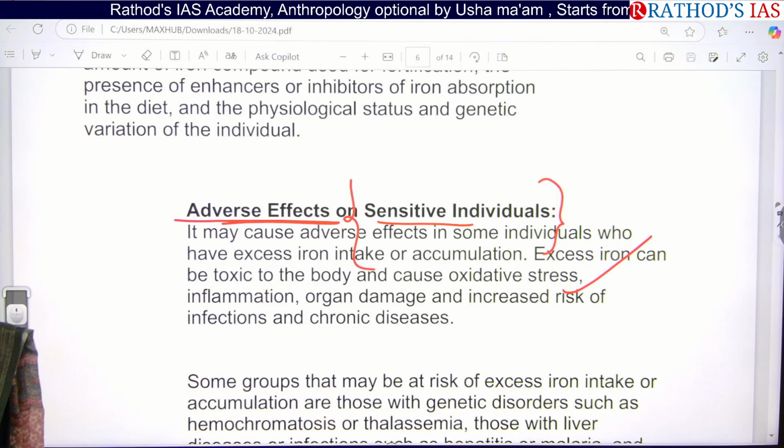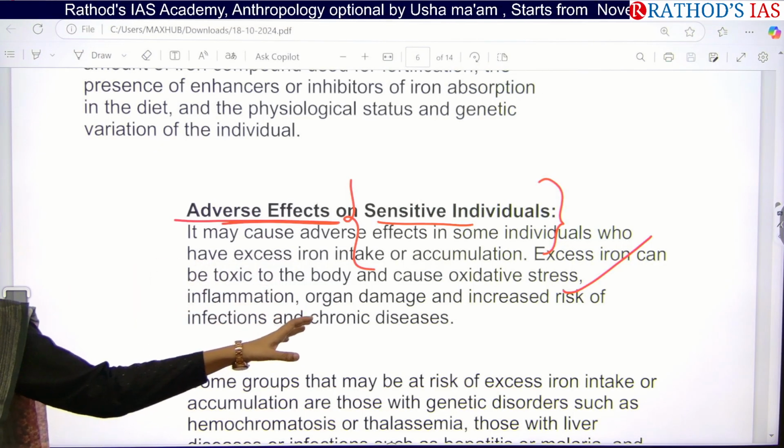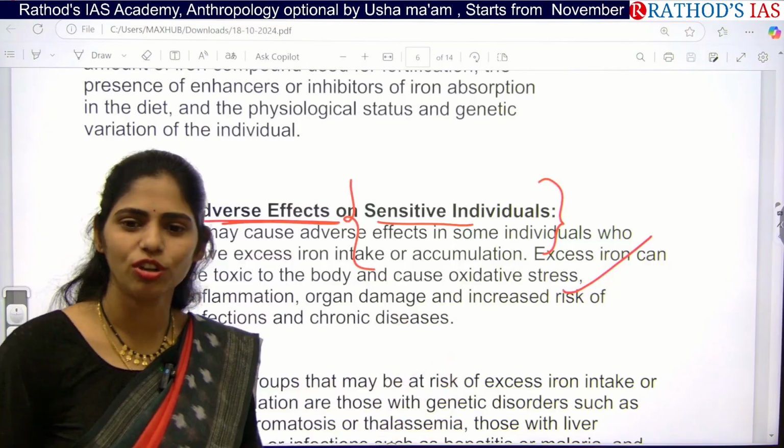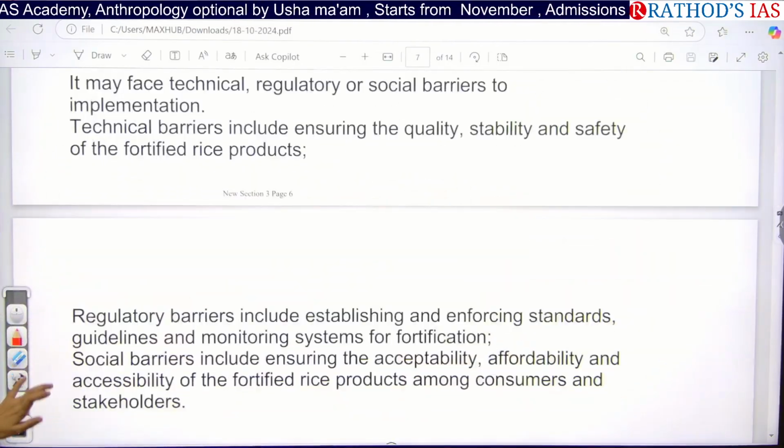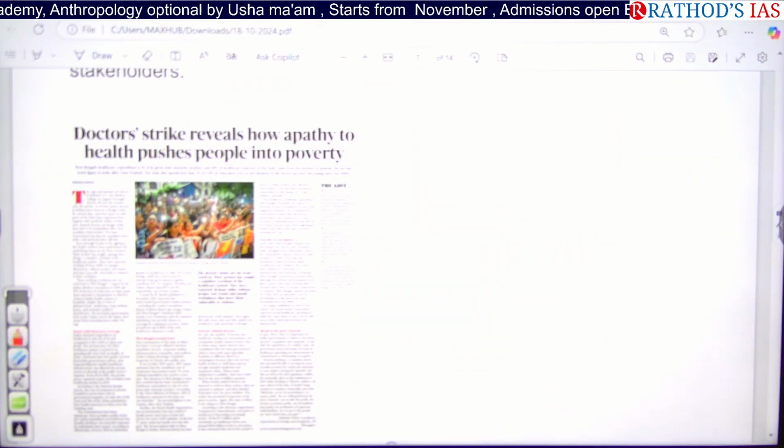If someone is sensitive to this iron, then there is a question of the safety of this iron. Because of this, it is in the news now. Okay. Next one, see this article here.